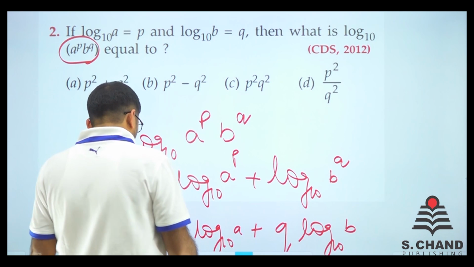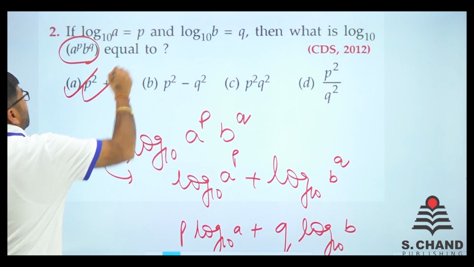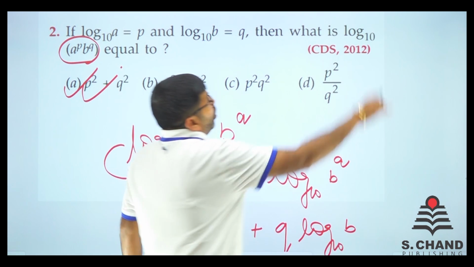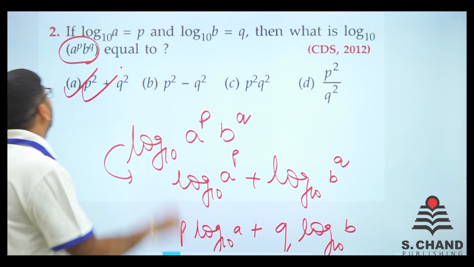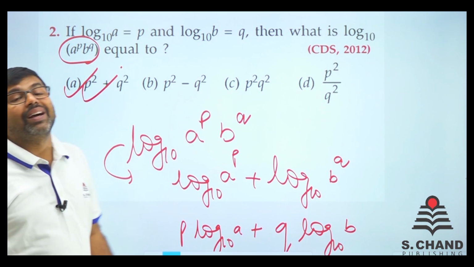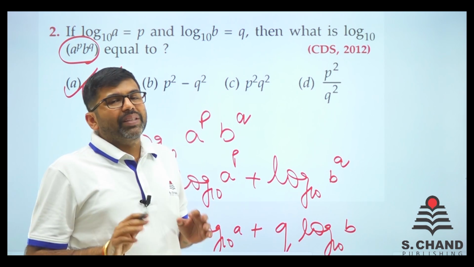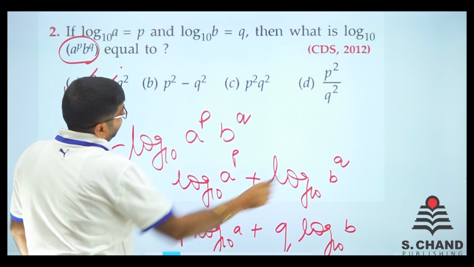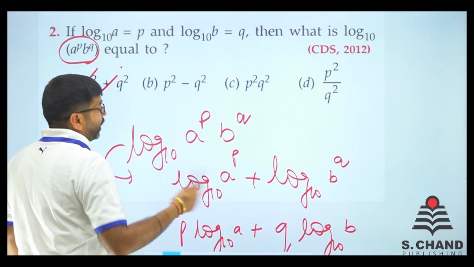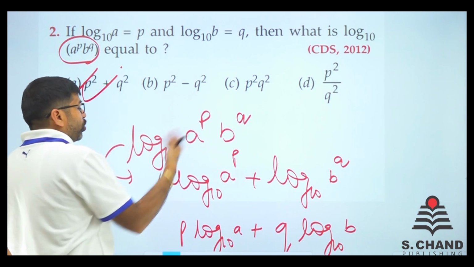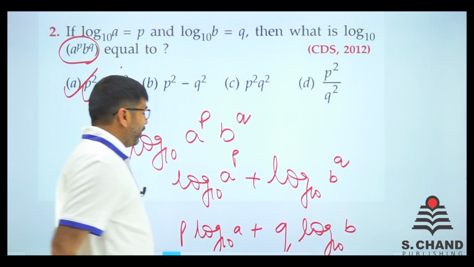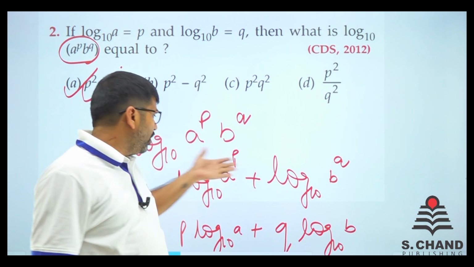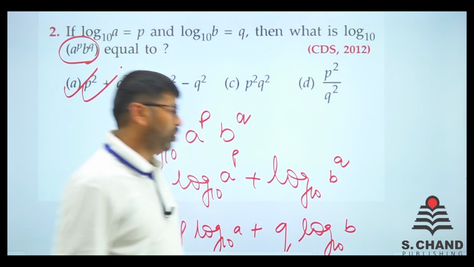Simple question. मुझे पूछा था log base 10 a^p b^q का आंसर क्या होगा. हमने सबसे पहले क्या किया, जो multiplication में थे उनको plus में कर दिया, उसके बाद एक और property लगाई, जो power है उसको आगे multiply करवा दो. Then we put the value of log a base 10, log b base 10. Answer is p square plus q square.